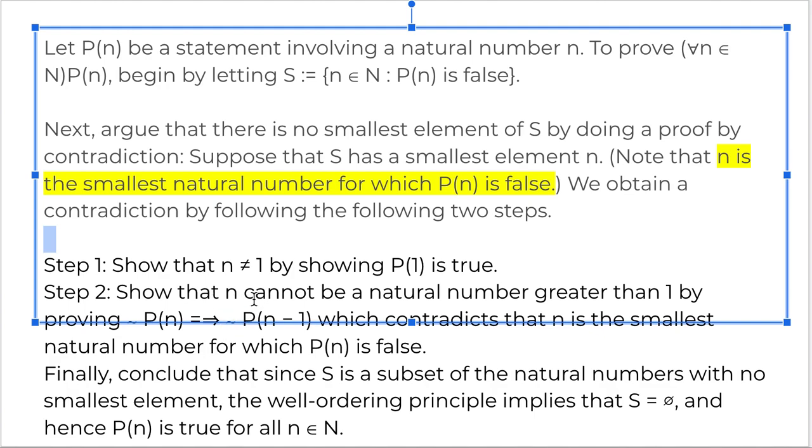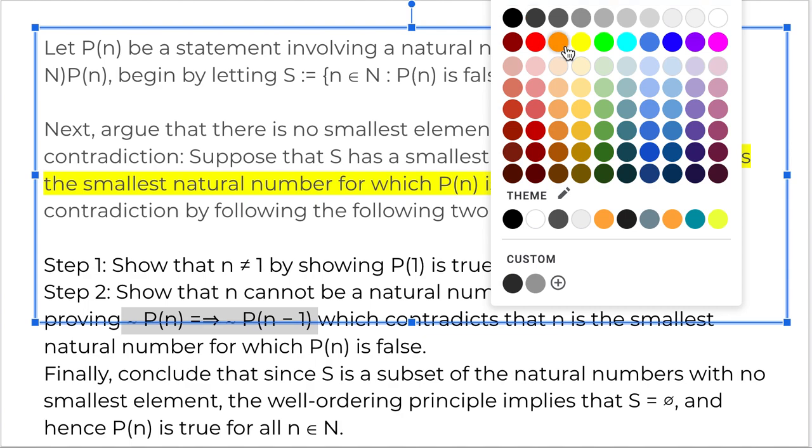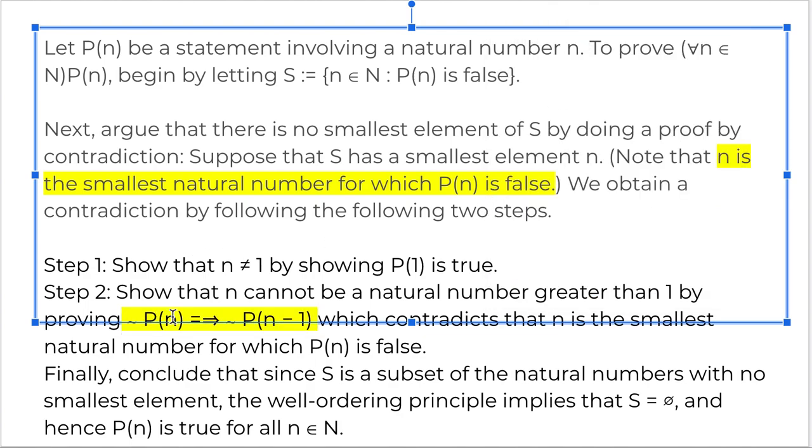Now show that n cannot be a natural number greater than 1 by proving that the negation of Pn implies the negation of Pn minus 1, which contradicts that n is the smallest natural number for which Pn is false. So you assume not P of n, you prove not P of n minus 1. Did you see what we did here? We assumed not P of n and we proved not P of n minus 1, which contradicts that n is the smallest natural number for which Pn is false. So we had two contradictions.